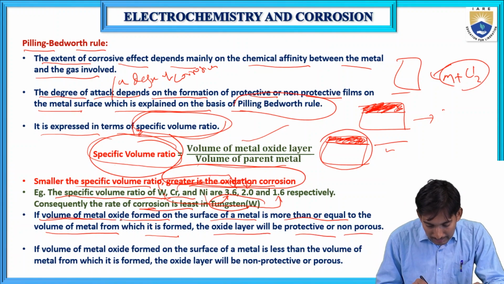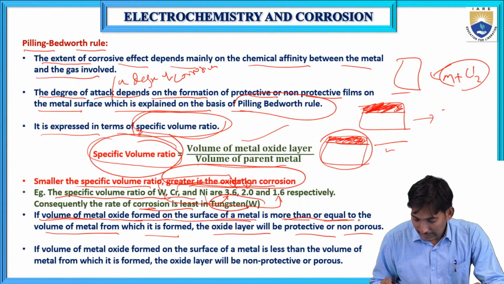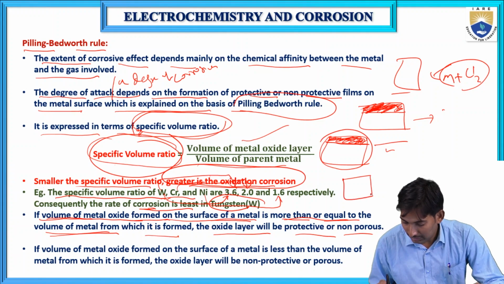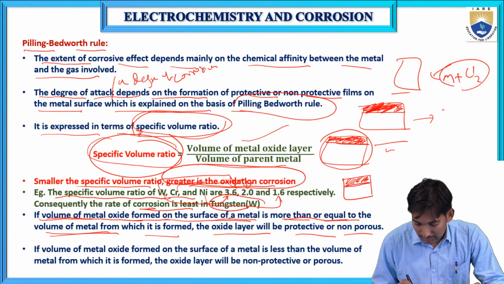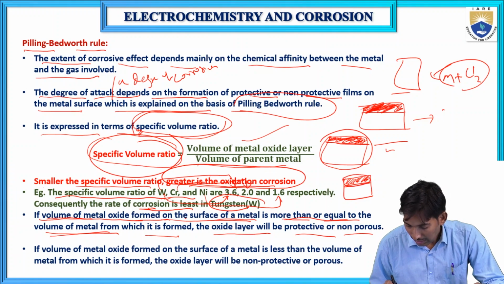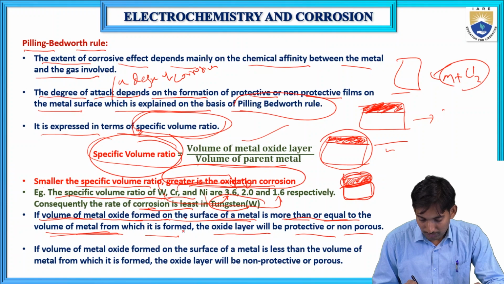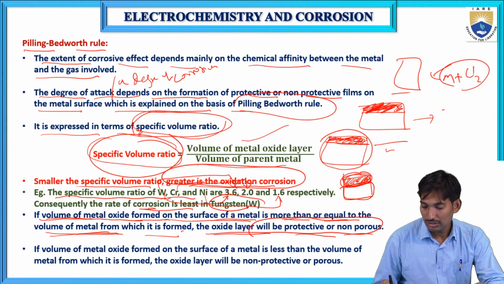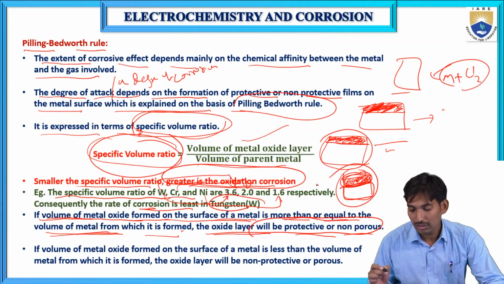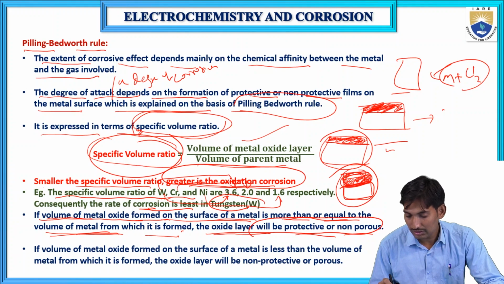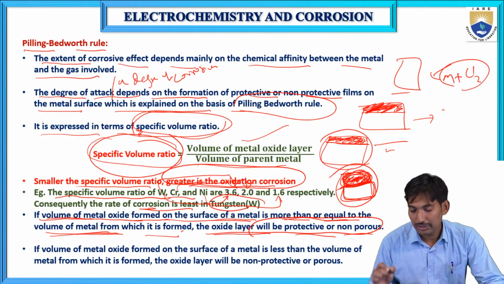This is a metal, and it forms some metal oxide film. If the volume of this oxide is more than or equal to the volume of the metal, then this layer is called a protective, non-porous layer.